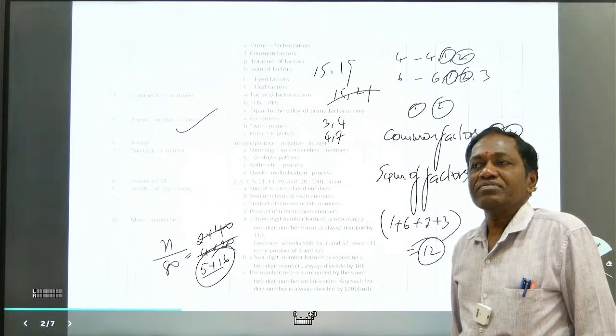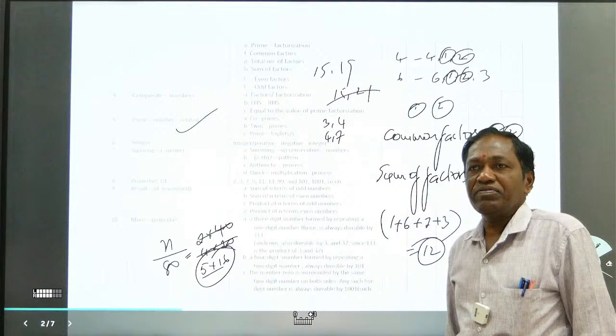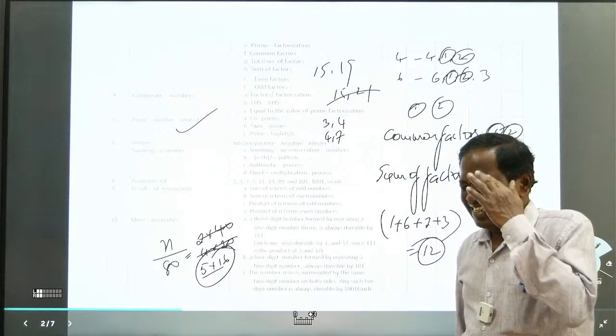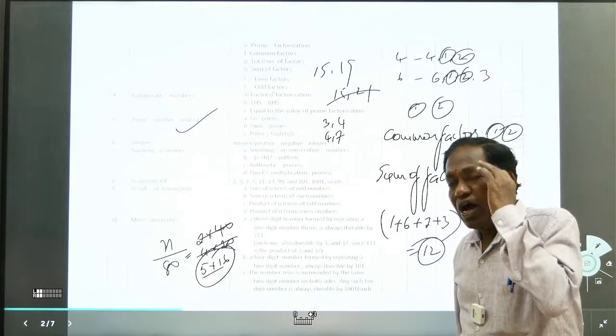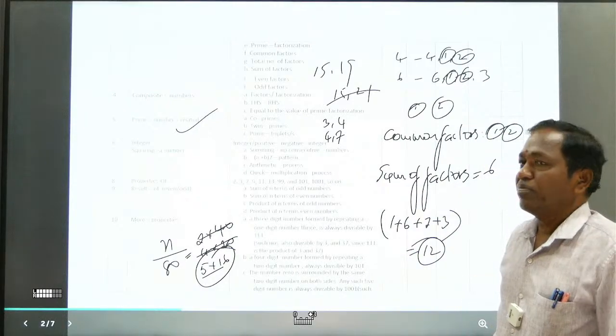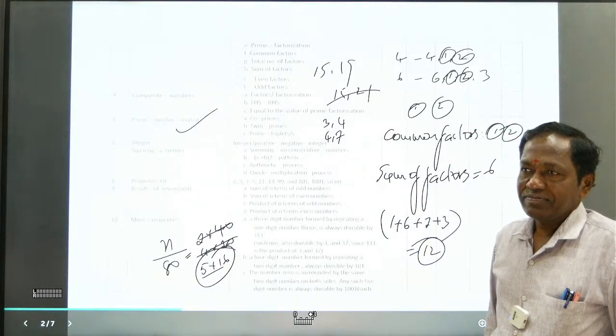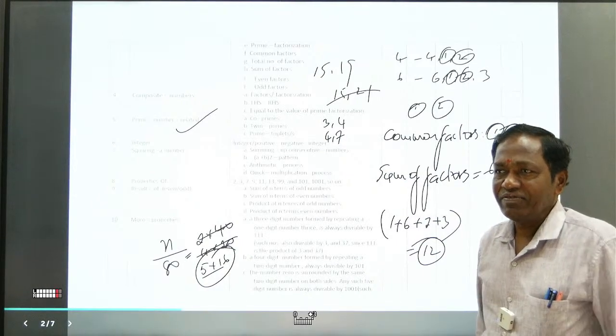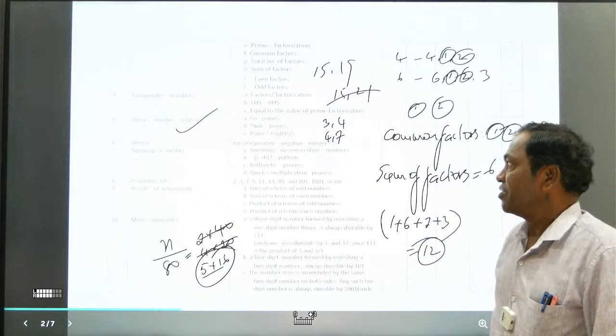Twin primes: 3 and 5 is a pair, 5 and 7, 11 and 13, etc. How many twin primes are possible in the first 100 natural numbers? 8. Okay, we have already checked it, so you should make a note of it.